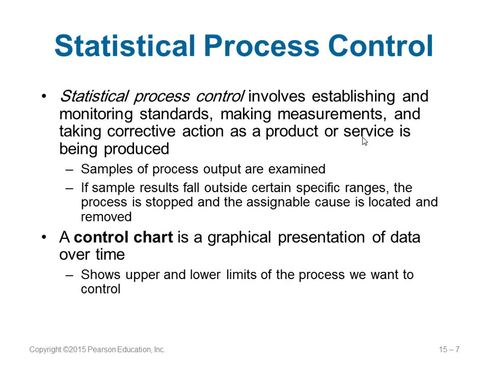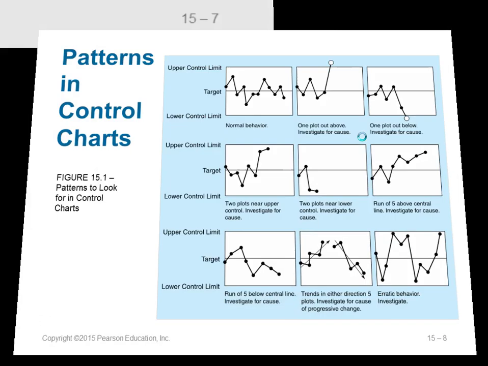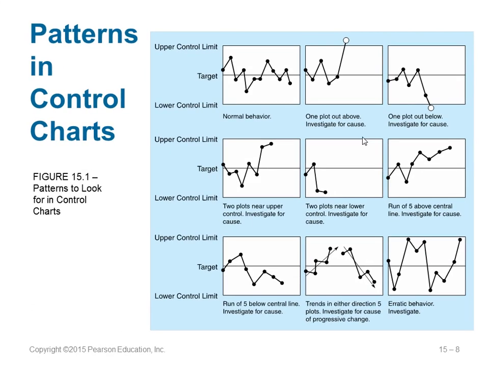So we have what is called a control chart. A control chart is a graphical representation of your data over time. Here we have what is called an upper limit and a lower limit. Things should be within this upper and lower limit. So here, see, these are some patterns. If you have the targeted value, upper limit and lower limit, it should be between the upper and the lower limit. If you go outside the upper limit, then you need to investigate what's the cause of this. Here again it is below the lower limit.